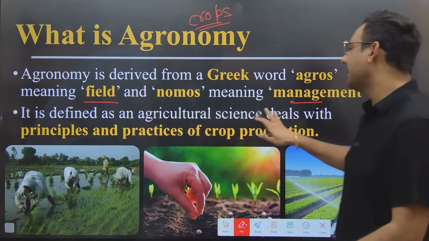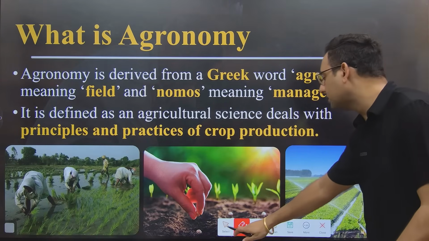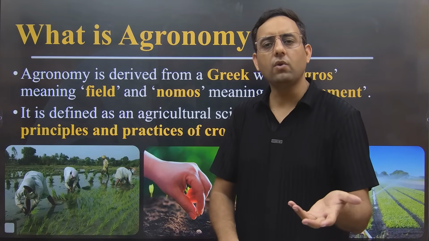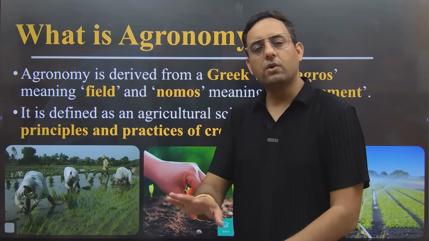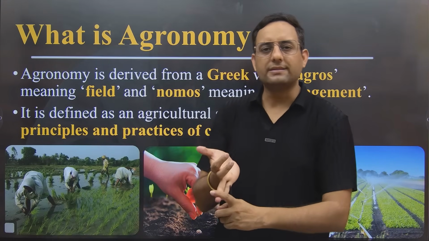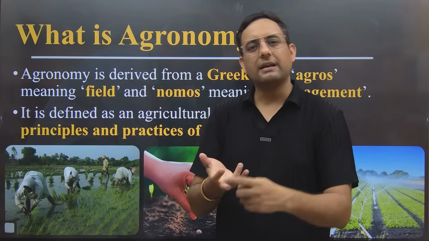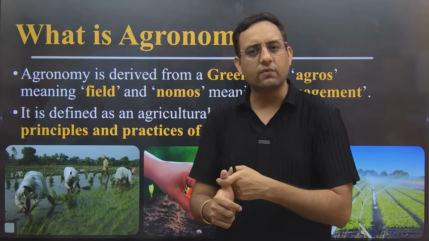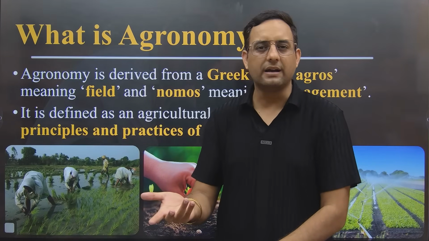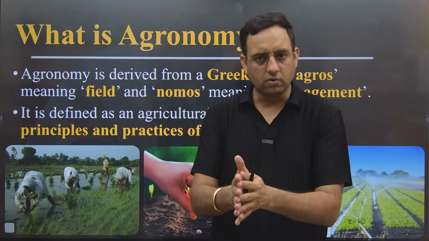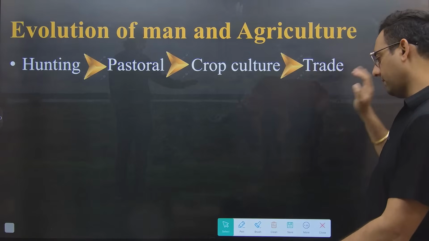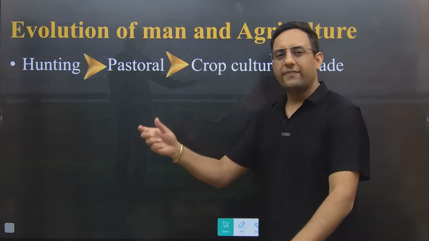So it is defined as the agricultural science which deals with the principles and practices of crop production. As I already told you, here we are not going to talk about any allied activity, only crop production. How can we grow? How can we increase the production? What is the amount of fertilizer? What time of sowing? When will harvesting be done? What should be the storage moisture? What should be the moisture percent at harvesting time? Everything is related to crop, and these principles we are going to study in agronomy, which is taken from the Greek word. Okay, that's it. Now you are clear about the difference between agriculture and agronomy.